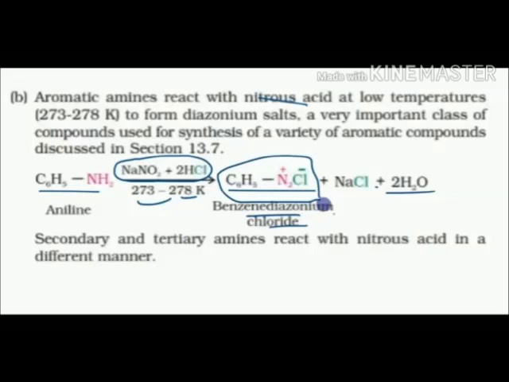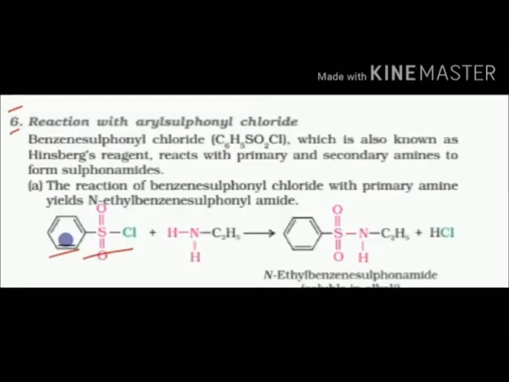Secondary and tertiary amines do not react with nitrous acid mostly, and if they react, then the reaction occurs in a different way, not forming any chloride. Sixth reaction, reaction with aryl sulfonyl chloride. This reaction helps in distinguishing between primary, secondary, and tertiary amines. The benzene sulfonyl chloride is known as Hinsberg reagent, used to distinguish primary, secondary, and tertiary amines.